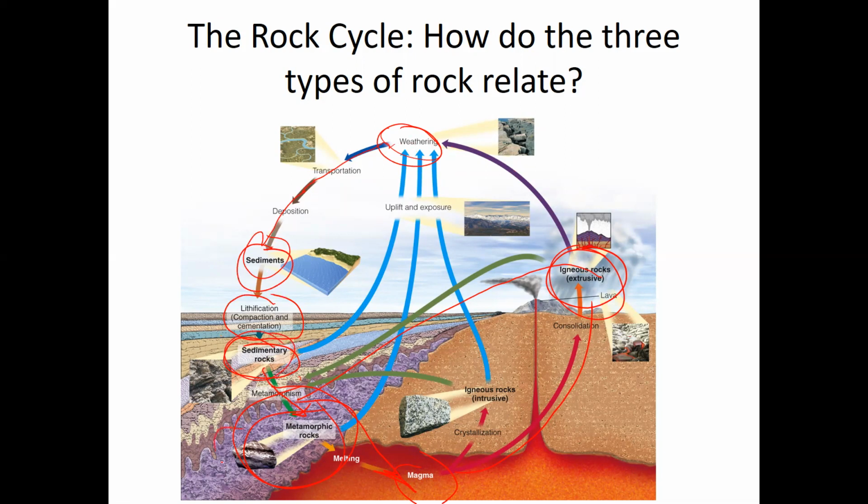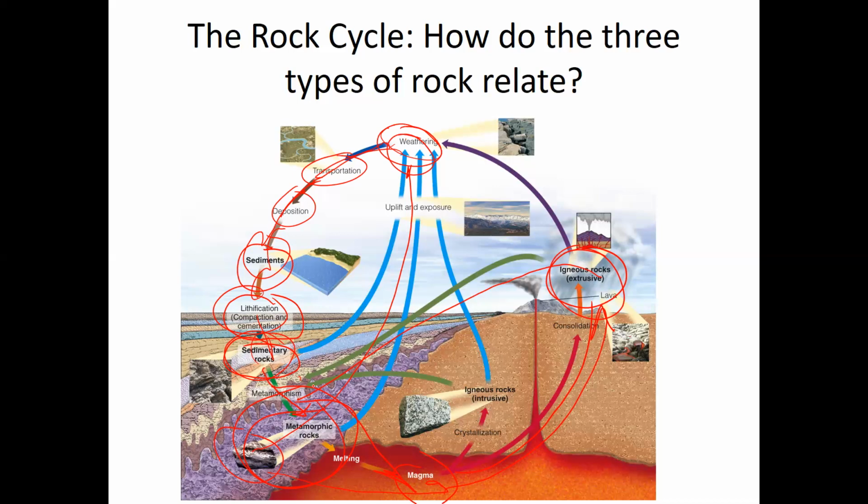And finally, metamorphic rock can be heated to the point where it melts, then it solidifies, and it forms igneous rock. Or that metamorphic rock can be exposed to the surface, where it's weathered, broken down into sediment, which is then transported, deposited, and lithified and turned into sedimentary rock. So all three types of rock can be transformed into the other two. And we call this the rock cycle. And this is always happening.